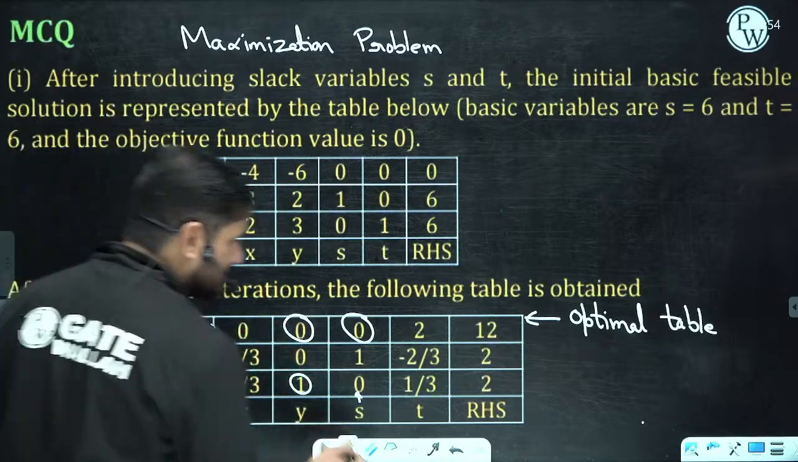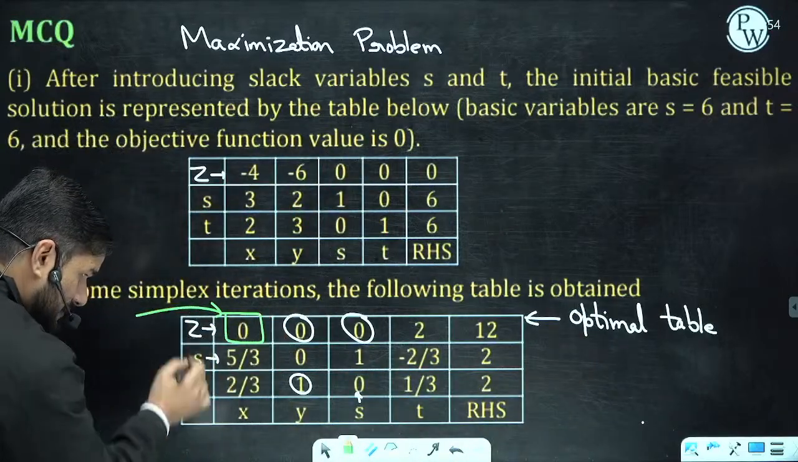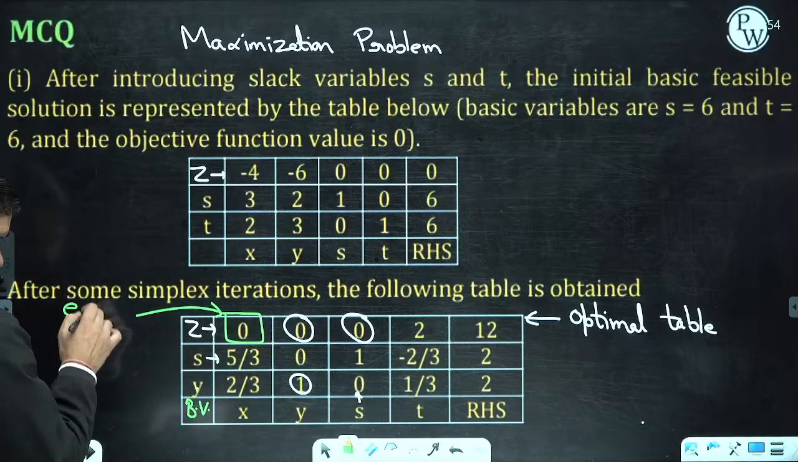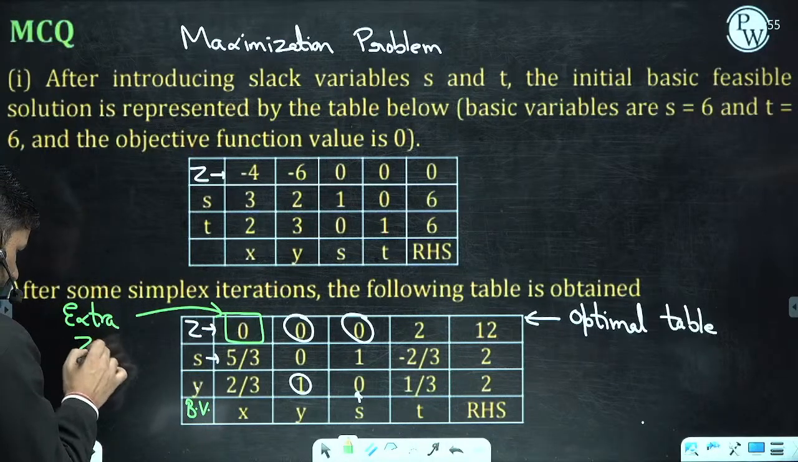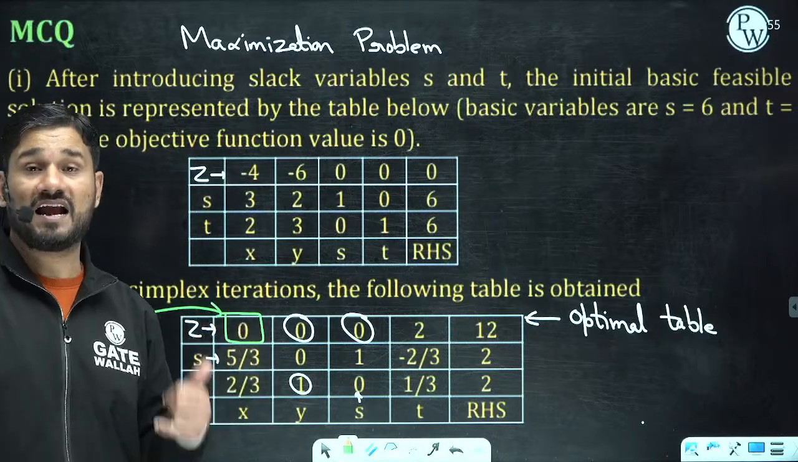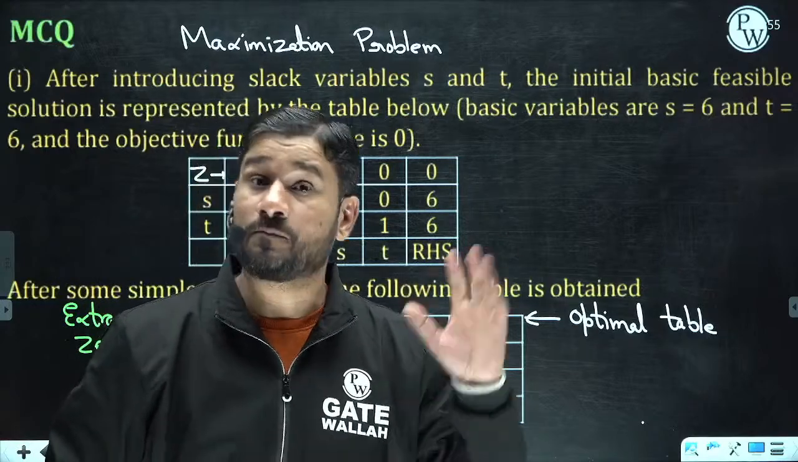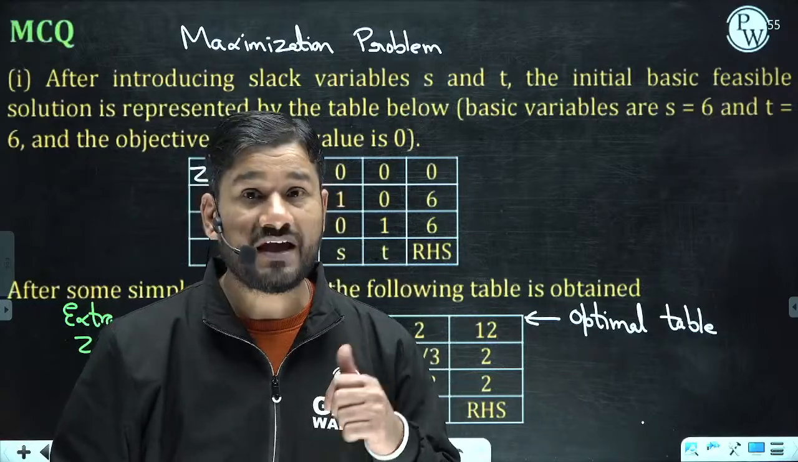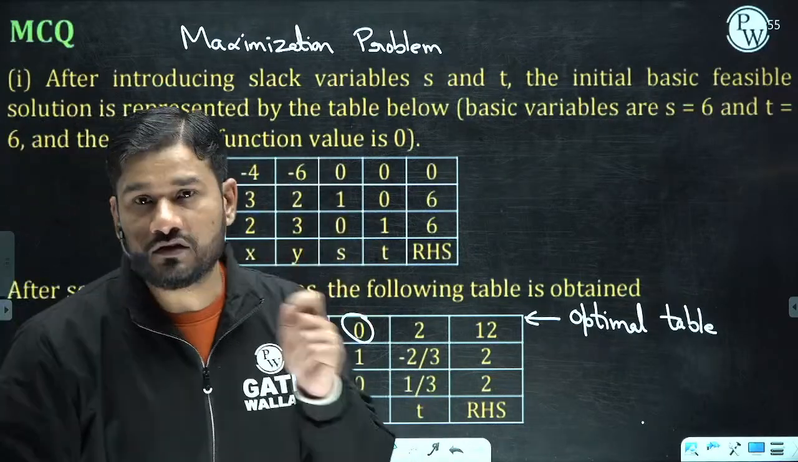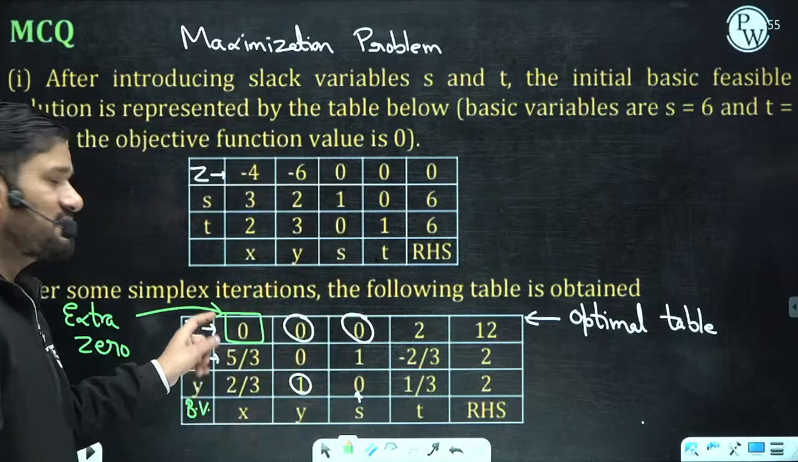In the Z row, if you check, here is the extra 0. This X is not coming in the basic variable column, and even though we have the optimal table, we are getting the extra 0 in the Z row. This is the indication: when you have an extra 0 in the Z row which was not expected, and the optimal table has already been obtained, you can simply say that definitely this problem has an alternate solution. If no extra 0, unique solution; if extra 0, alternate solution.